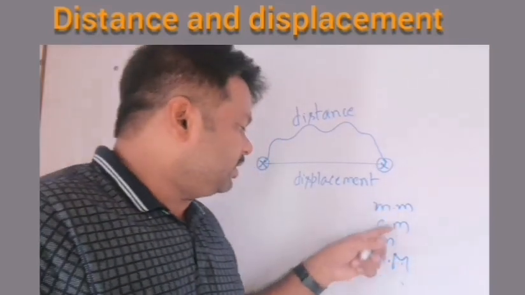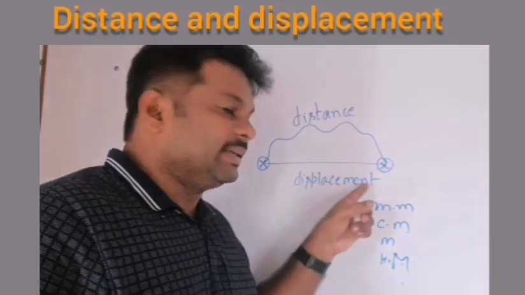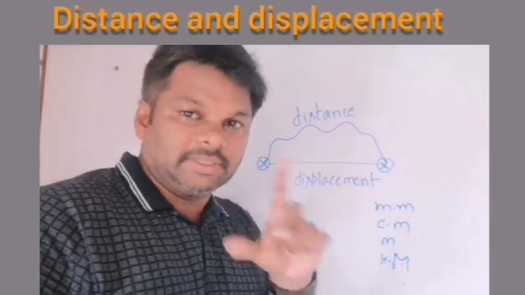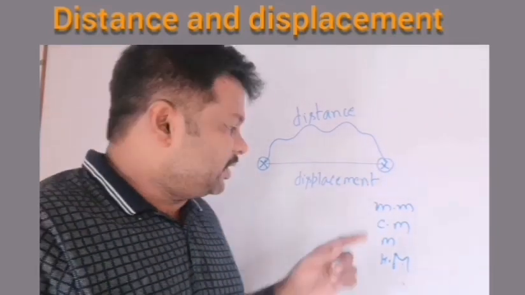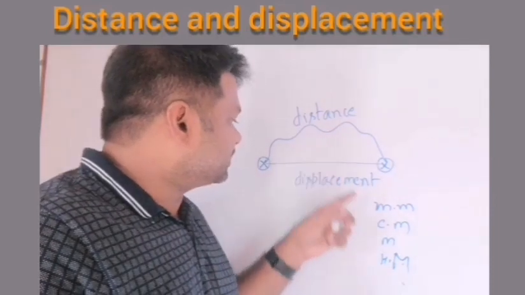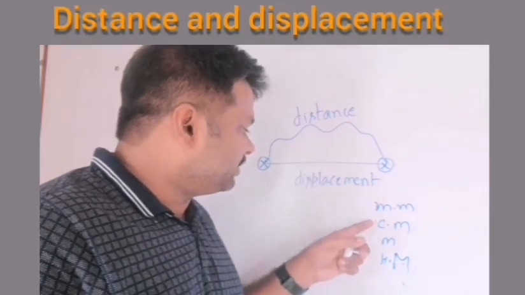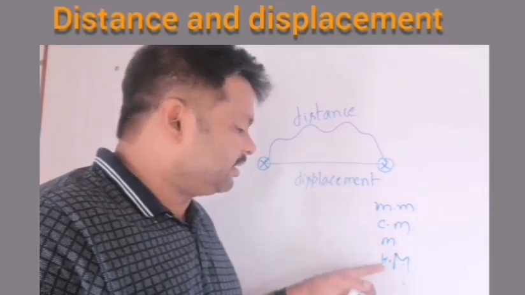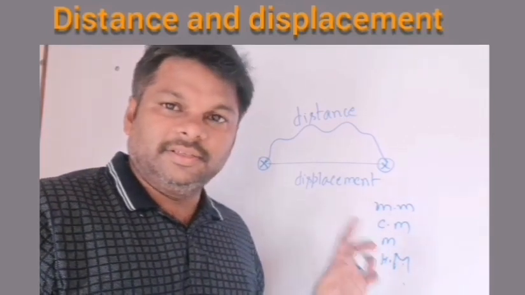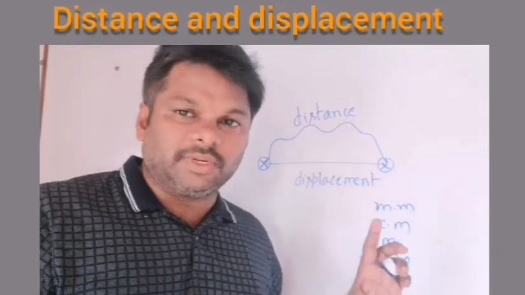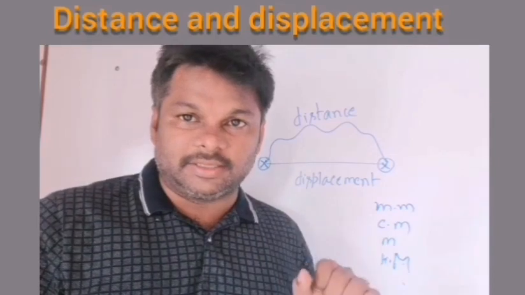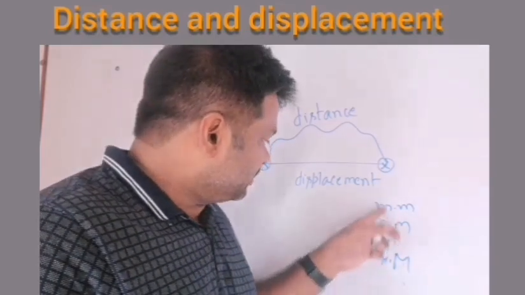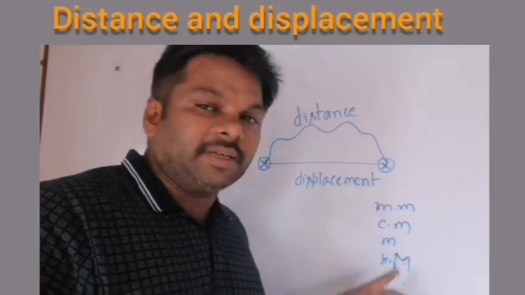So these are the units to measure displacement. Here one similarity is there. You can measure distance also in millimeter, centimeter, meter, and kilometer. So these 2 physical quantities have some similarities. First one, units are the same.